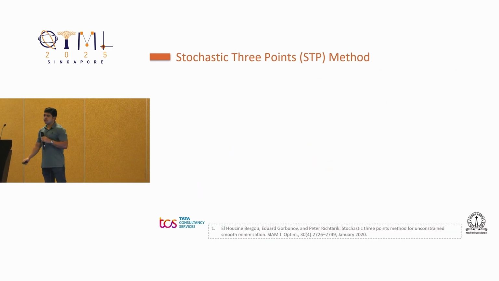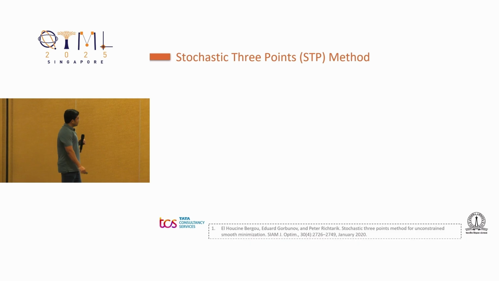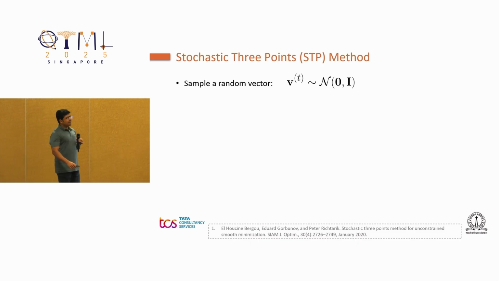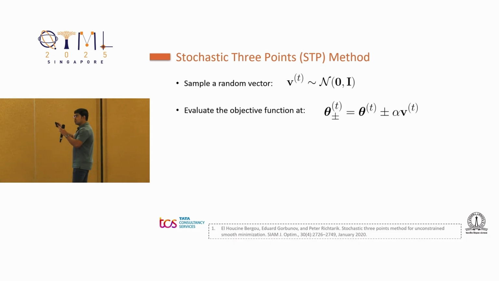Now I'll introduce the new algorithm, which is called stochastic 3 points method. What this algorithm does is, it's a zeroth order method, it's gradient free. At each iteration, it samples a random vector from a standard normal distribution. Then it calculates 2 different points. If theta t is the current iterate we have at the tth iteration, then it calculates theta plus, which is theta plus alpha times v.